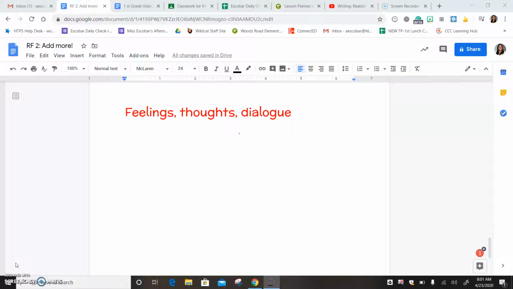So we're not really going to focus on the dialogue, and you definitely don't want that much dialogue in your story. So I think we're okay with dialogue. Really what we're looking for is feelings and thoughts. You are going to go back in your writing and see if you have those two things. And I'm going to do the same thing.